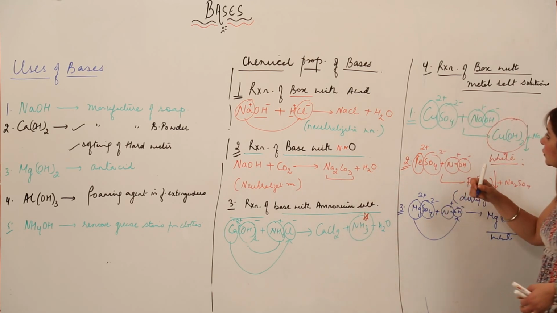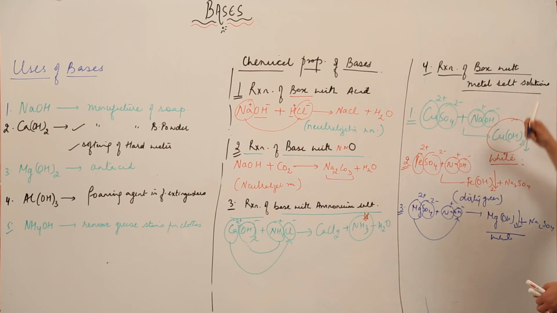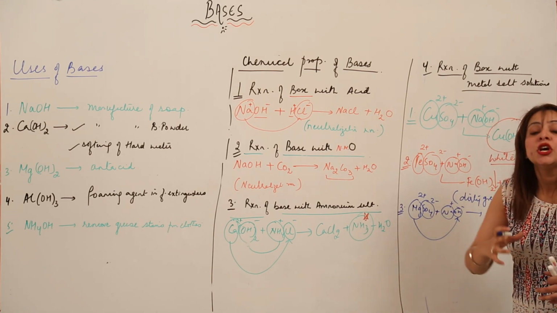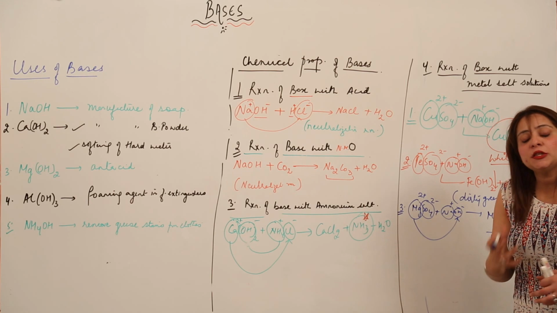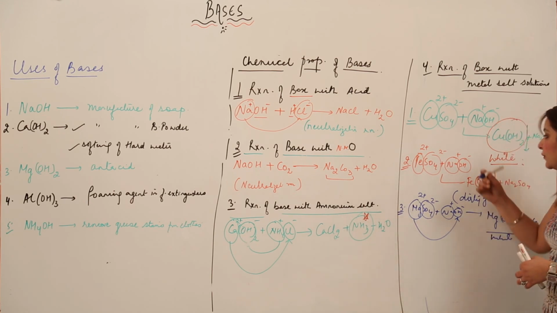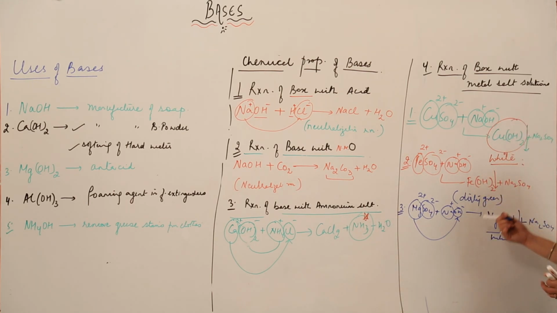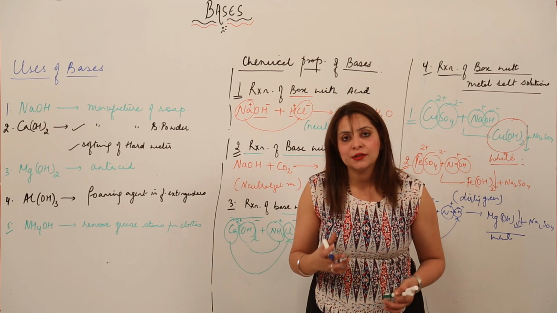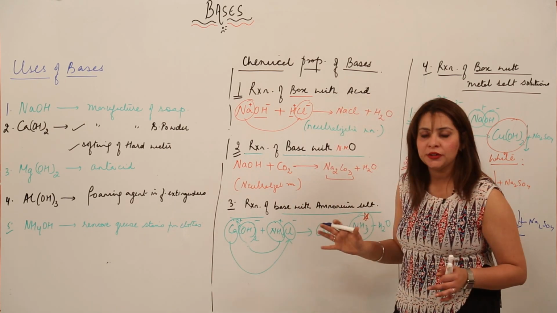And when we react the base with metal salt solution, they do a kind of double displacement in which a precipitate is formed, and the precipitate is of different colors, as we have seen for iron hydroxide it was dirty green, and for a few it was white, and for a few it is just going to be yellow. So you need to remember the colors also. So these are the chemical properties.